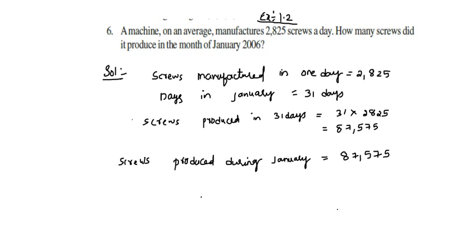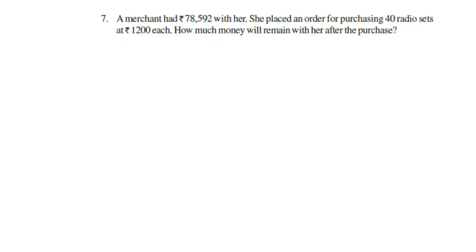Now we are going to discuss the seventh problem. A merchant had 78,592 with her. She placed an order for purchasing 40 radio sets at 1,200 each. Now the merchant had how many rupees? She had 78,592 rupees with her.